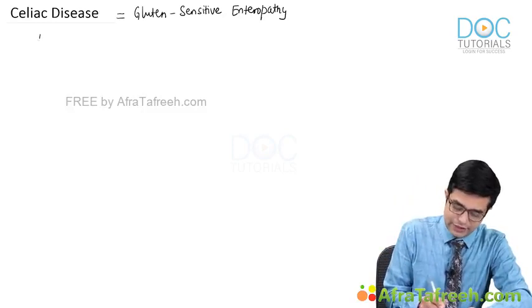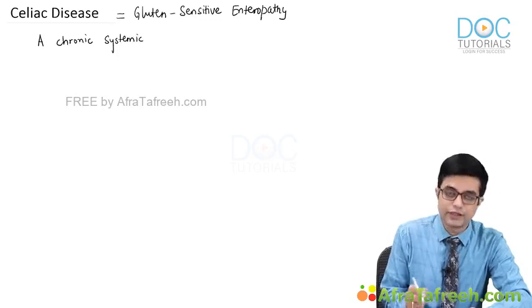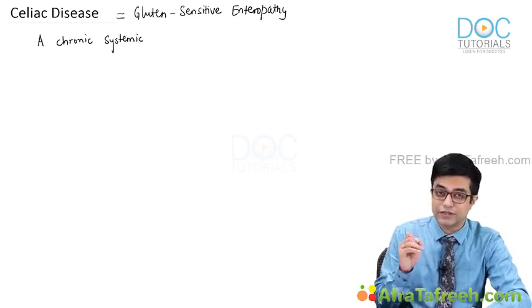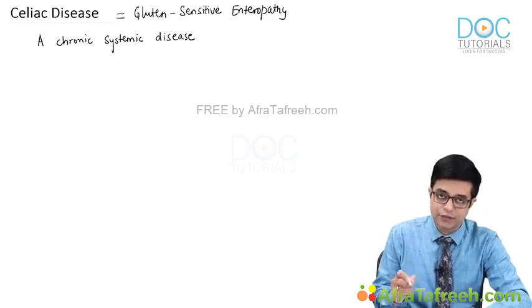What exactly is celiac disease? First I'll define, then we'll talk about it. So the definition of celiac disease says it is a chronic systemic disease. So it is no longer considered to be only a GI disease. We know that there can be systemic manifestations and associations as well. However, the predominant features are malabsorption.